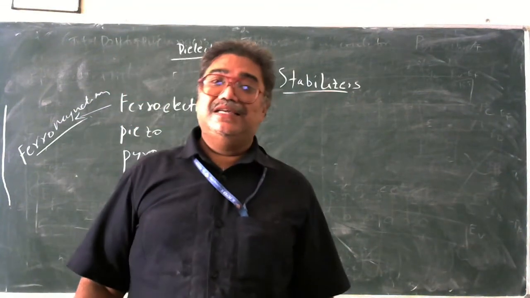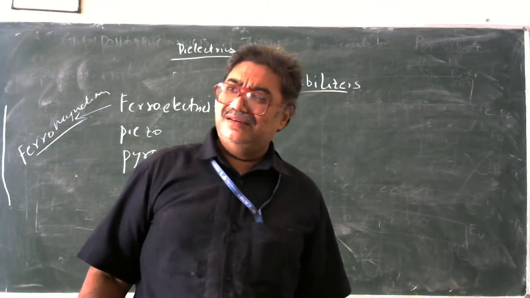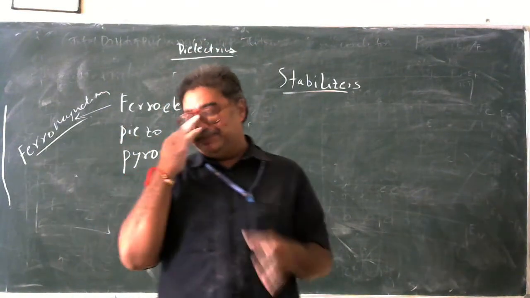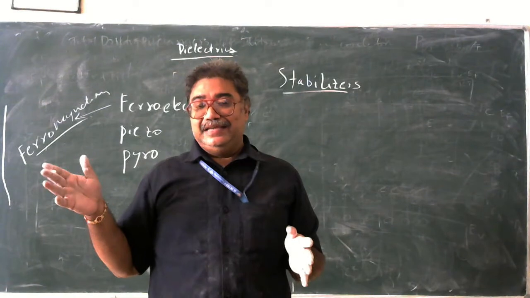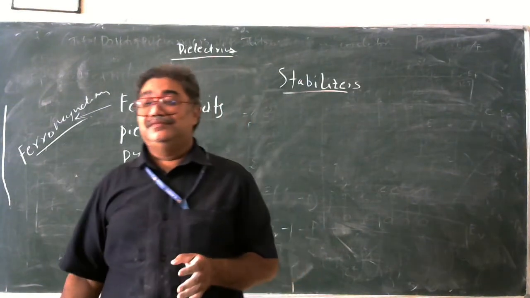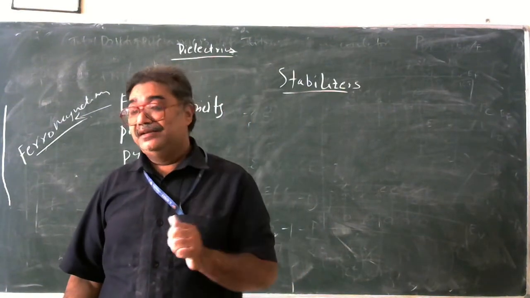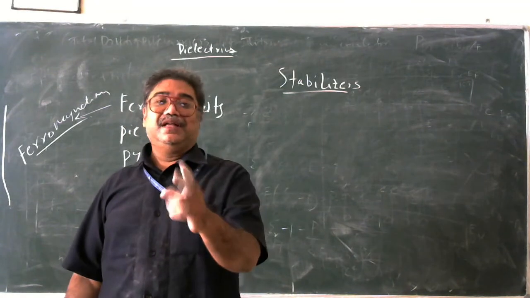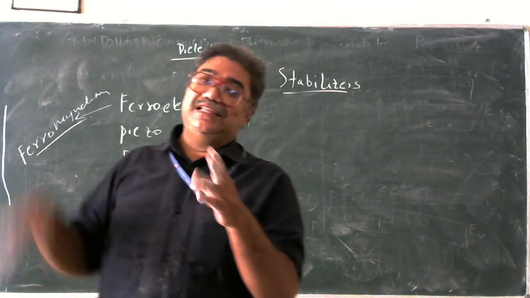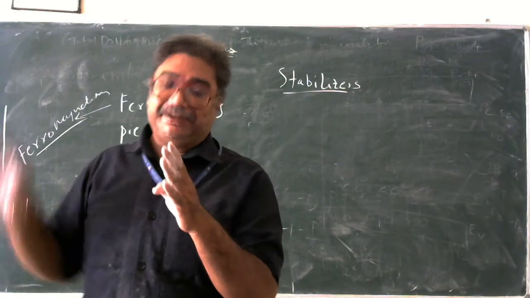So what is a stabilizer? How do we get stability? Simple. We apply some electric field, and this electric field is allowed to pass through an insulator. Now the insulator will not allow the electric current, but it stores the electric energy. When it stores the electric energy, still there is a disturbance in the input of the electric field.